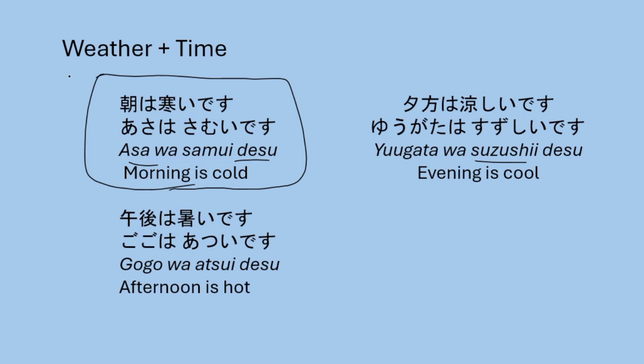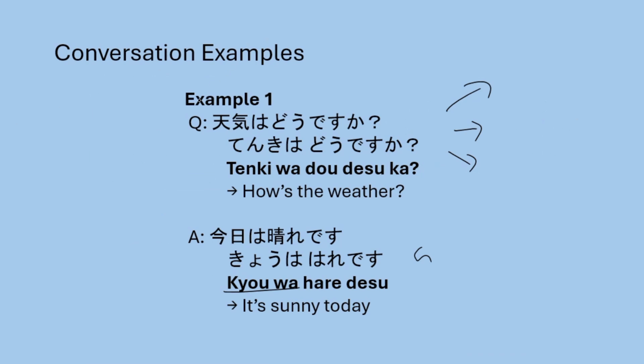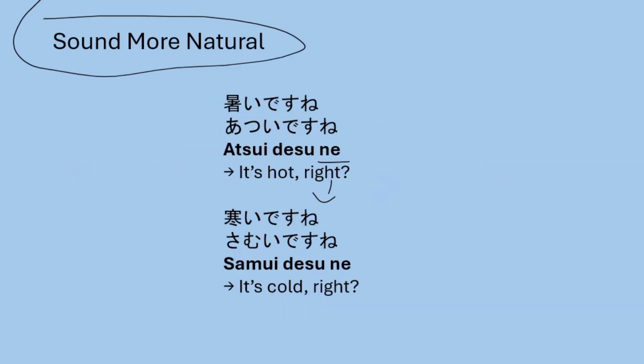Okay, so how to talk about weather plus time. How can I add weather and time in our sentence? We discussed that after it. And then we took some conversation examples. And these are some natural and formal ways to say that. So this is all for today.